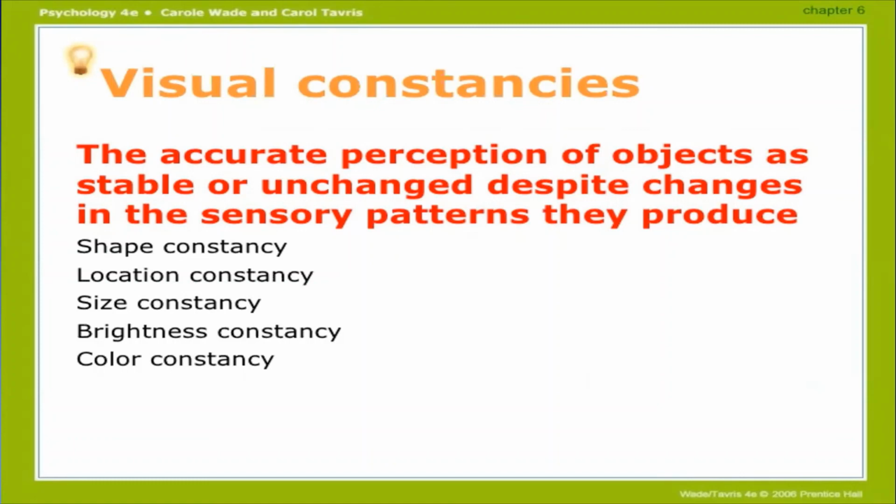Now we are going to see what are the visual constancies. The accurate perception of objects as stable or unchanged despite changes in the sensory patterns they produce. For example, when we are watching something, according to our visual constancy, we will see its shape, we will see its location, we will notice its size, its brightness, and color.